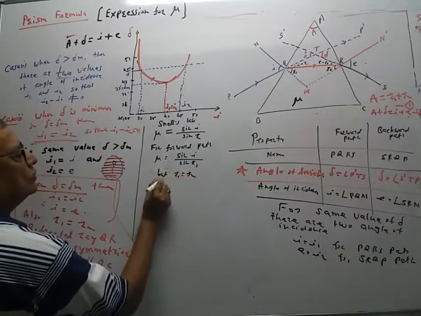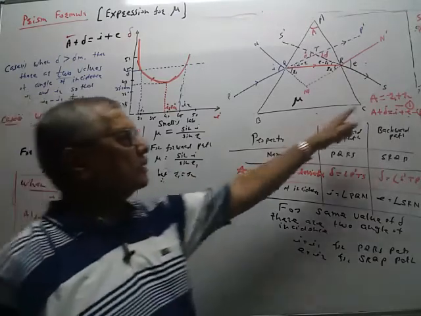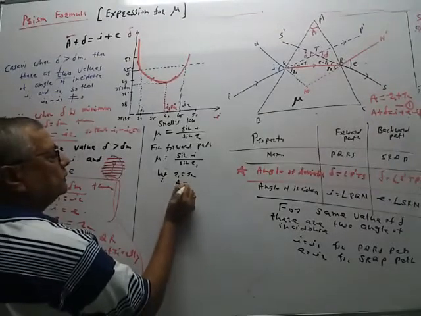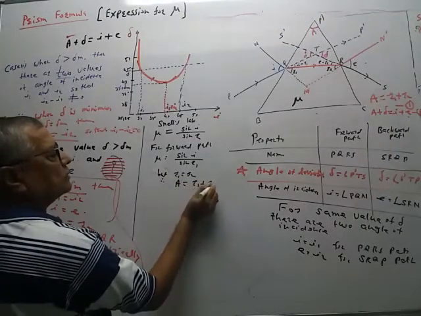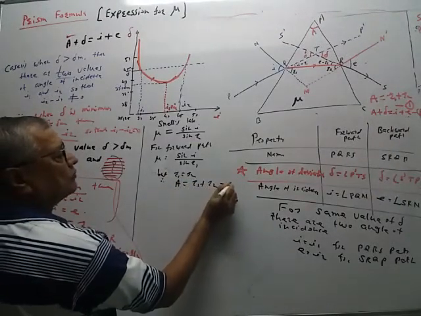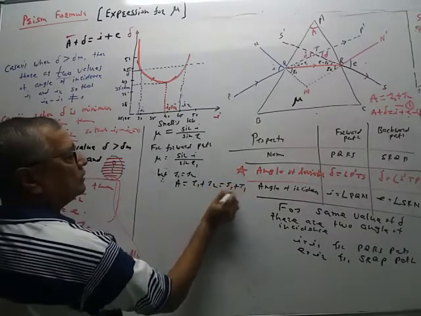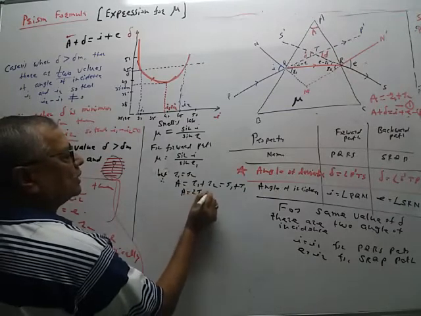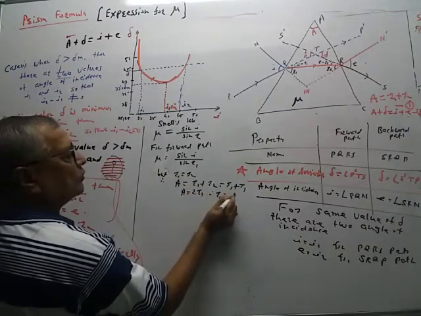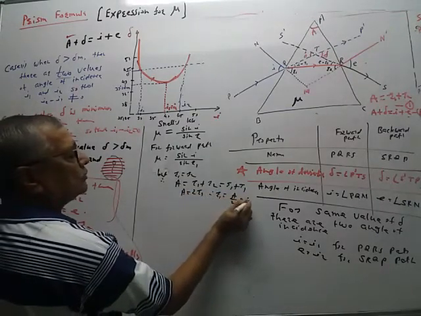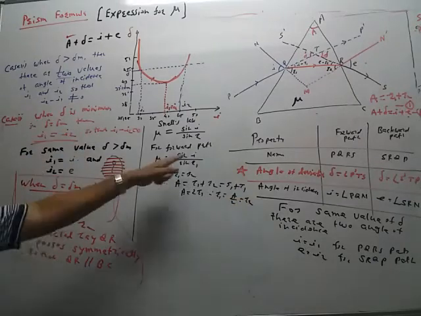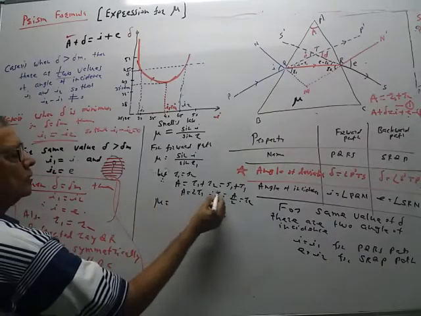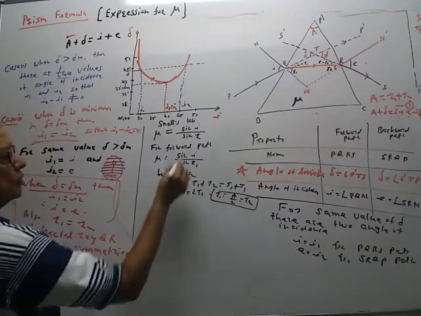R1 is equal to R2, therefore आता ह्या इक्वेशन मध्ये किंमत टाकली तर A is equal to R1 plus R2. So R2 is also replaced by R1, and therefore A is equal to 2 times R1, and therefore R1 is equal to A by 2. So R1 is equal to R2 is equal to A by 2. So if we substitute here, mu is equal to, this R1 is equal to A by 2. What is I?